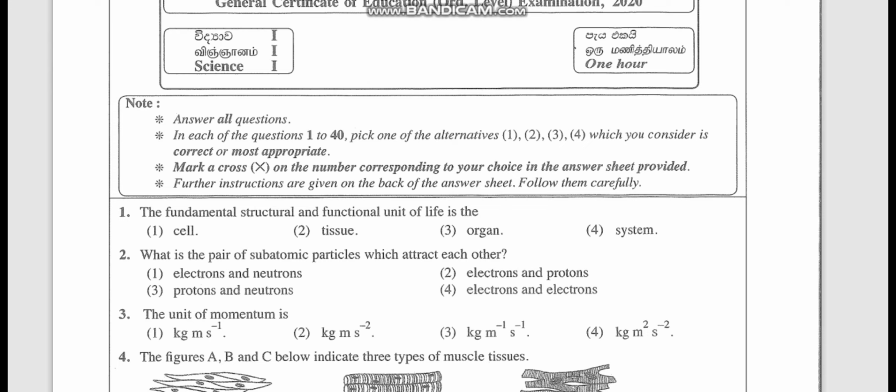So we have 40 questions. Each 10 questions has a level of hardness. The first 10 are low level, any of you can answer them, it's very easy. So for the first 10, I bet you have to get all 10 correct. The next 10 will become a little bit harder. The next 10 up to 30 will be a little bit harder still. Then the last 10 will be the hardest of the MCQs. It will have a lot of calculations and theories where you have to stay focused.